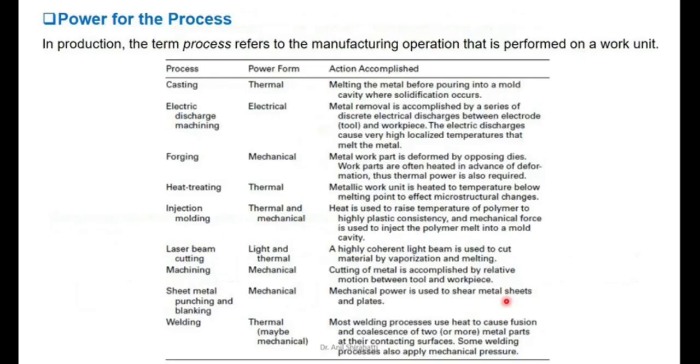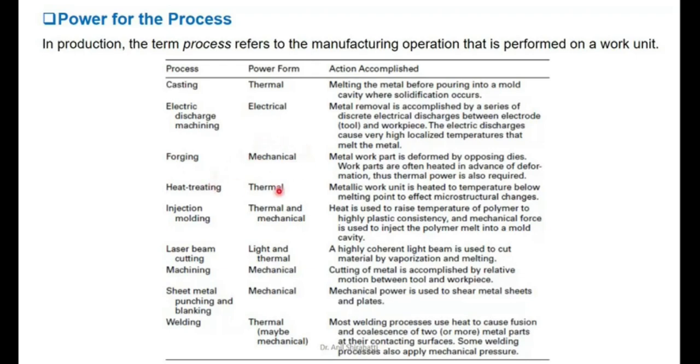So power for the process, for example, I have different processes. For casting, the power is thermal. We have to melt the metal and pour into a mold. Electrical discharge machining, the main source of power is electricity. Forging, we need huge amount of hammer, so there is a mechanical power.